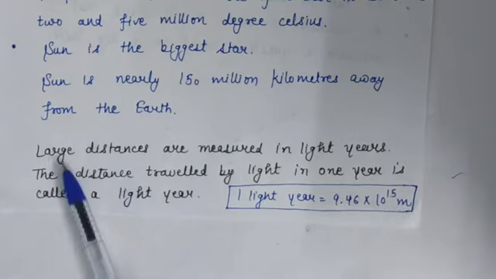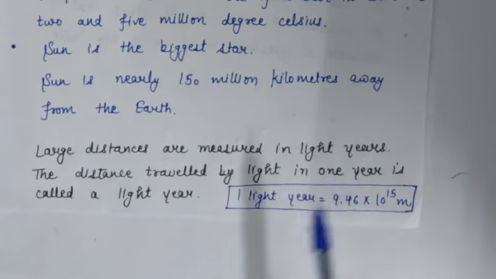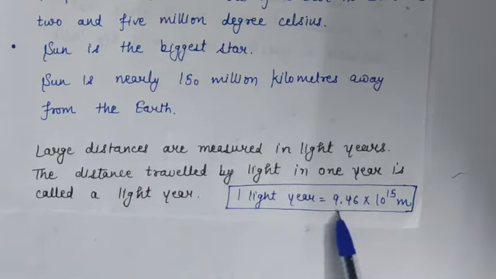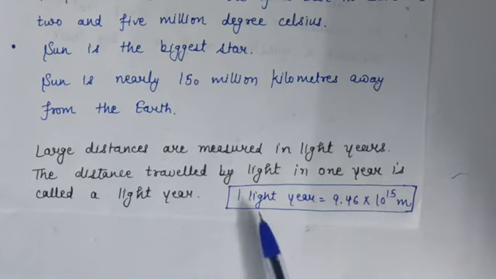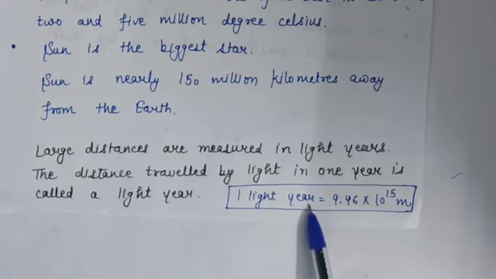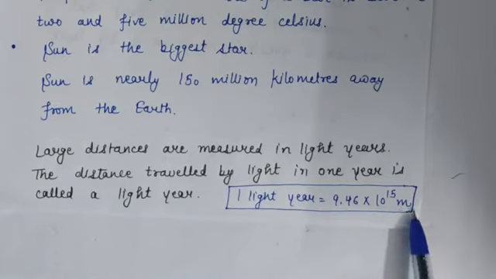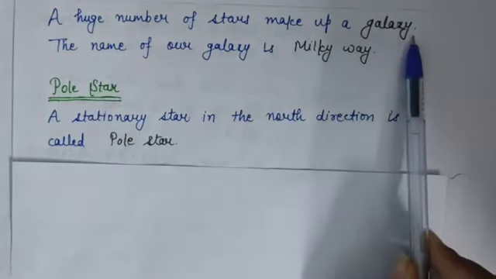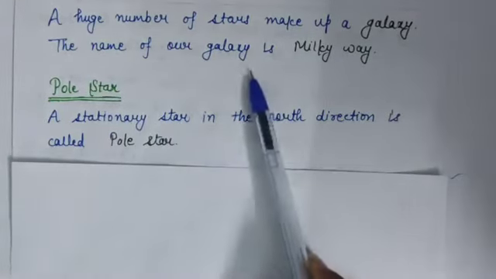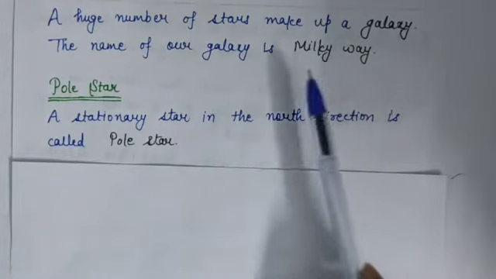Means large distances are measured in light years, and 1 light year is equal to 9.46 into 10 raised to power 15 meter. Means in 1 light year the distance is 9.46 into 10 raised to power 15 meter. A huge number of stars make up a galaxy, and the name of our galaxy is Milky Way galaxy, which is also called Akash Ganga.